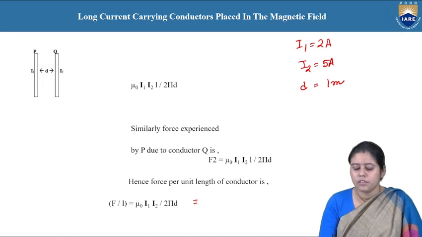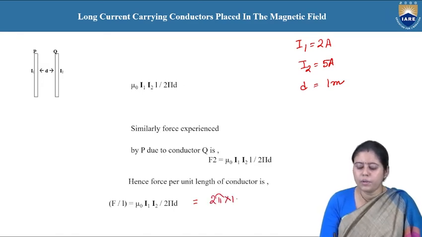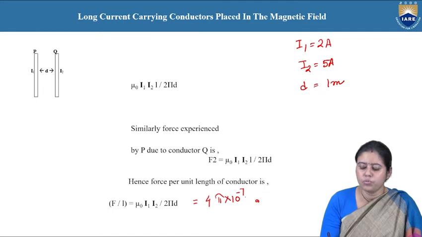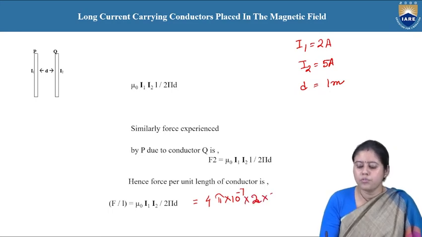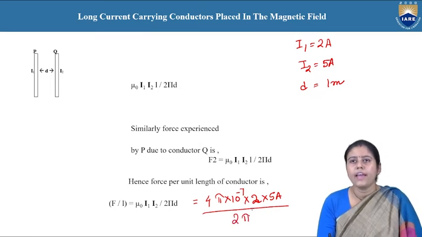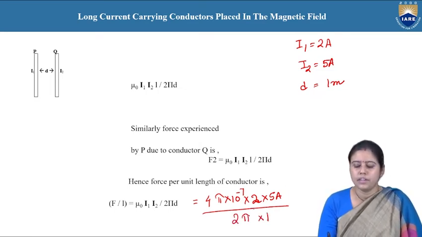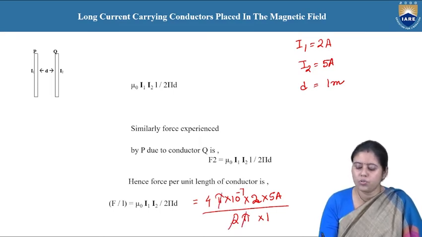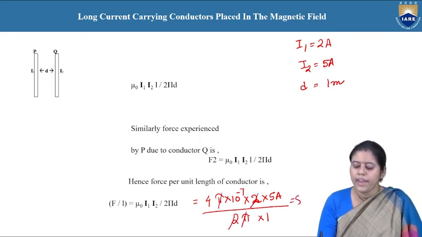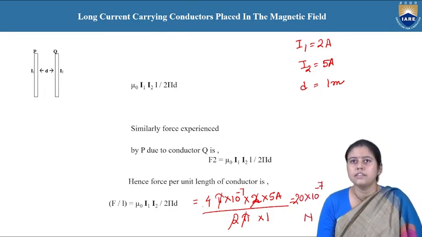Mu naught is 4 pi into 10 to the power minus 7, I1 is 2, I2 is 5, divided by 2 pi and d, 1 meter. So pi cancels out, 2 cancels out. So it will be 20 into 10 to the power minus 7, and the unit is Newton.